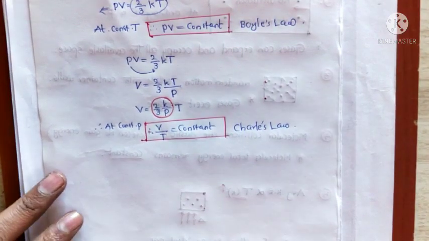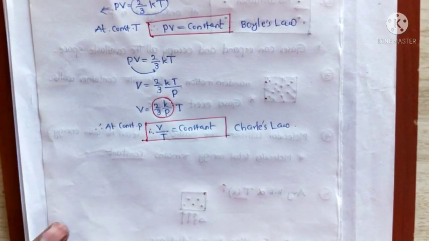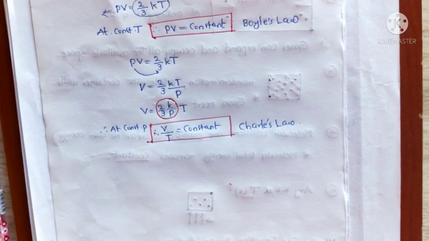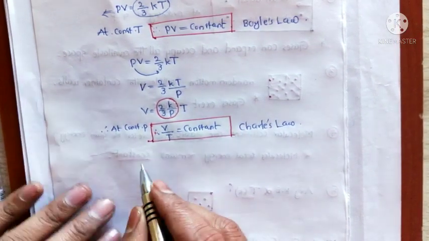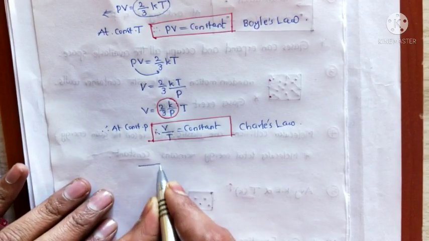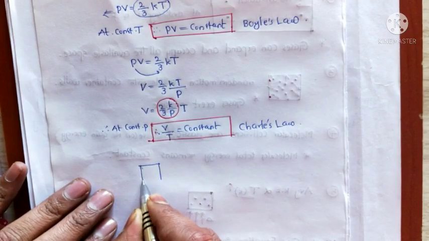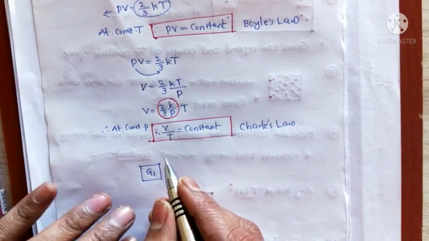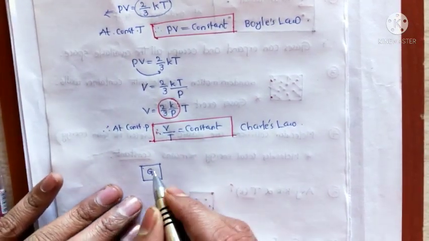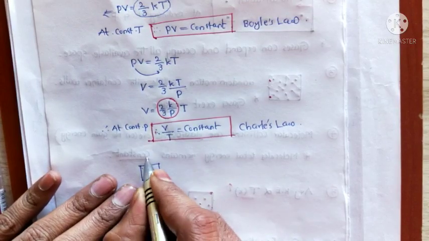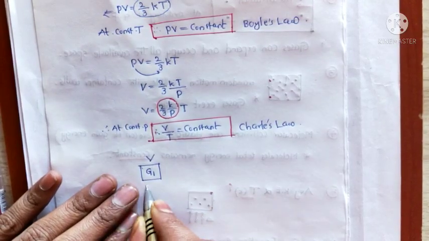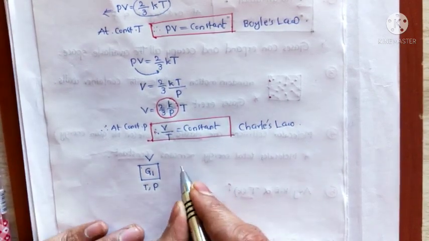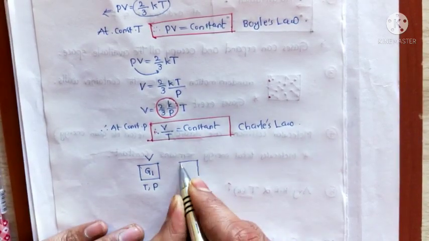Now the deduction of Avogadro's law. To deduce Avogadro's law, we take two gases containing the same volume. For example, gas 1 molecules, where we take the volume as the same, and the temperature and pressure are also the same. Next, another gas is taken, that is gas 2.